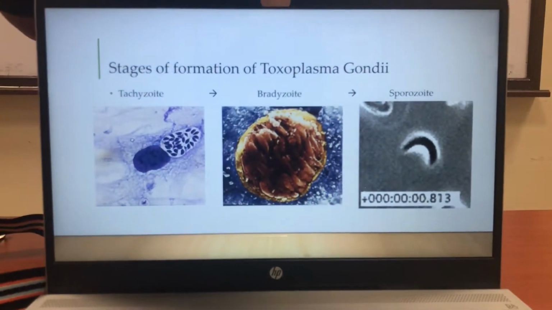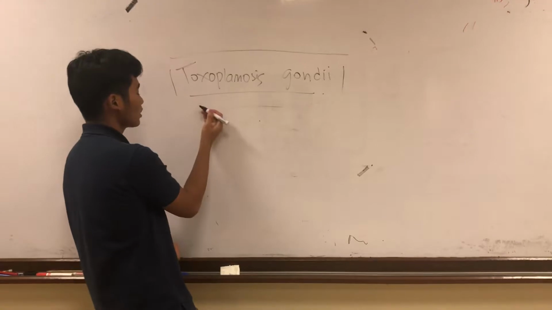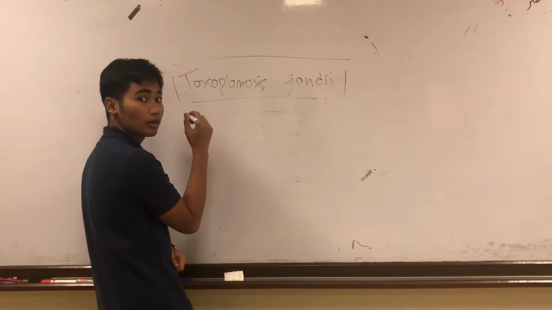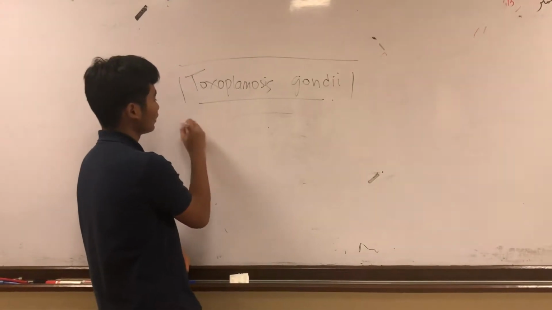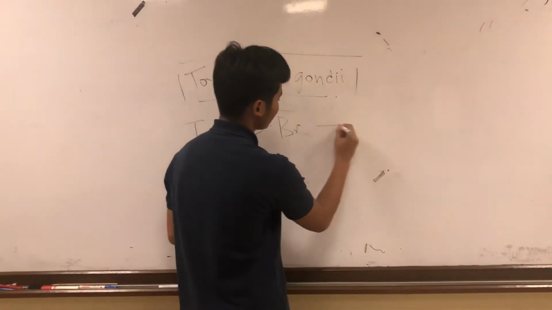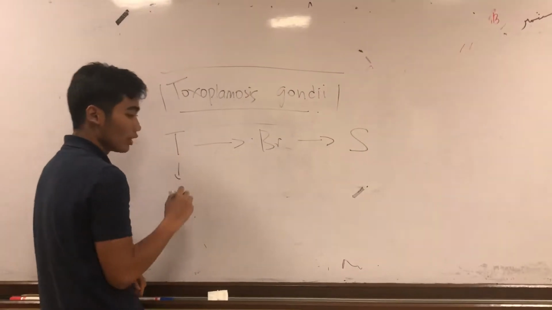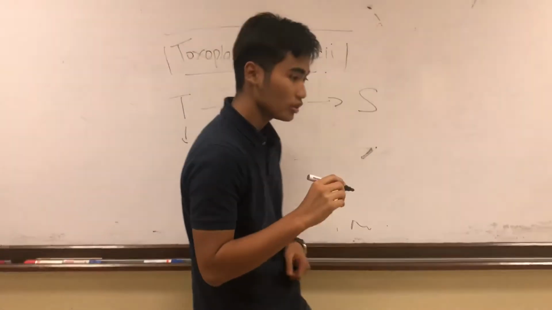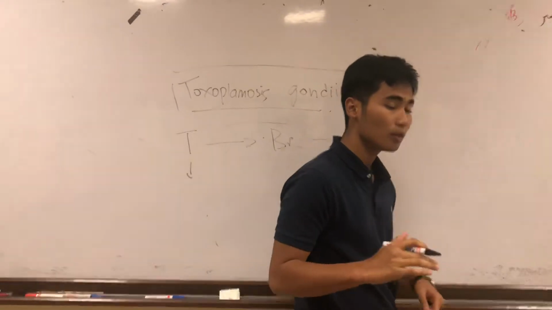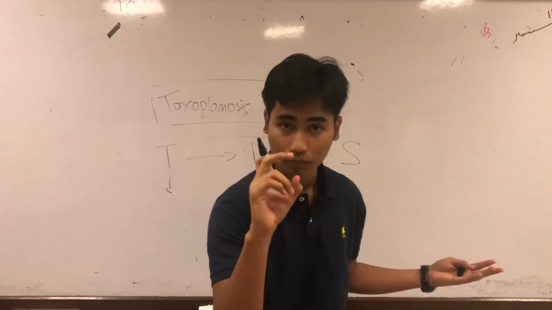It is about the stages of formation of Toxoplasmosis gondii. There are three stages: the tachyzoite, bradyzoite, and sporozoite. At the first stage, the single cell parasite, Toxoplasma gondii, multiplies itself in a very large number in a very short time.